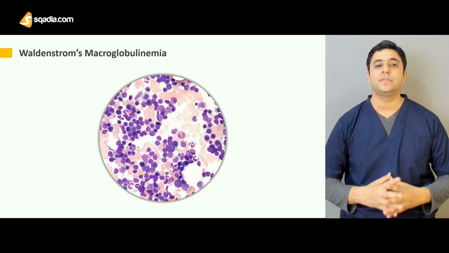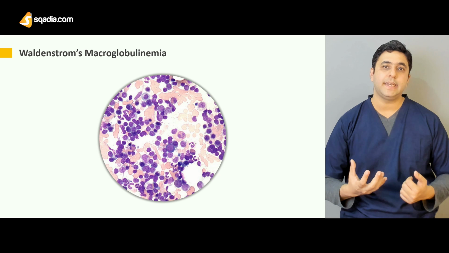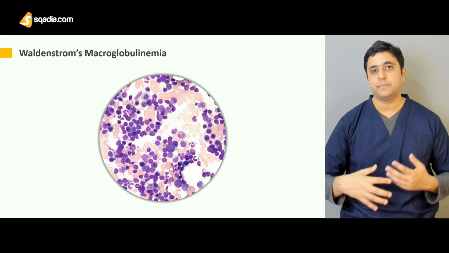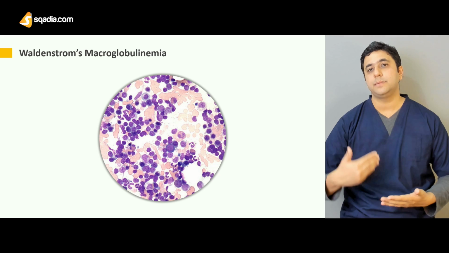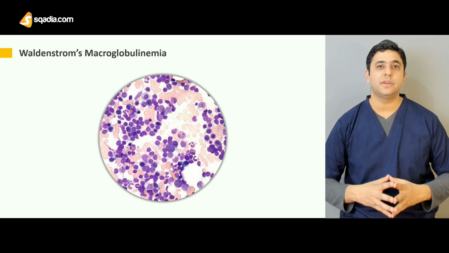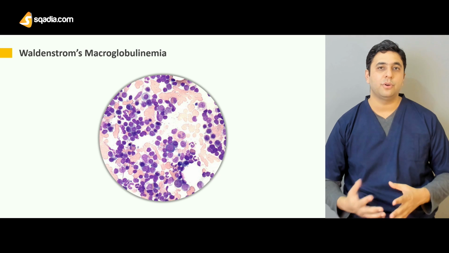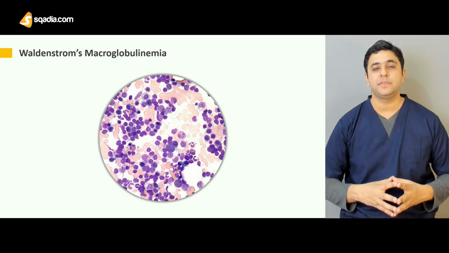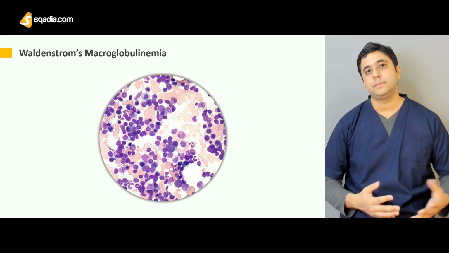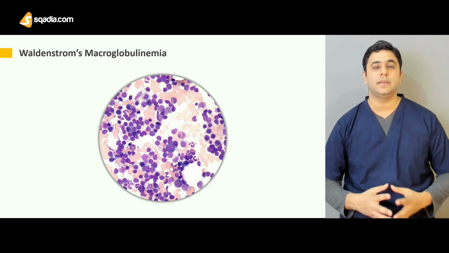The major feature of this disorder is hyperviscosity. Because of the increased size of this antibody, it leads to a very viscous plasma, and as the quantity of the IgM keeps increasing, the plasma viscosity increases even more. This leads to difficulty in the flow of blood, which can lead to thrombosis. It can present in various types of hyperviscosity presentations, such as neurologic symptoms, eye symptoms or renal pathologies. We're going to talk about these signs and symptoms in the coming slides.